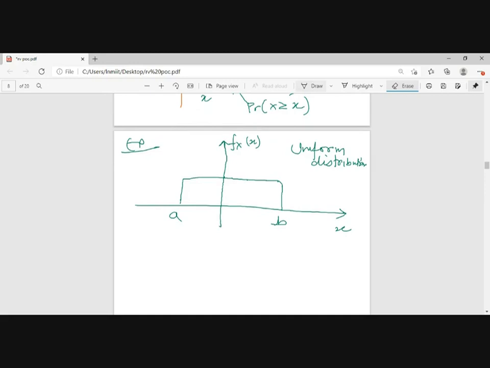Okay, so find the value of k for a uniformly distributed function.